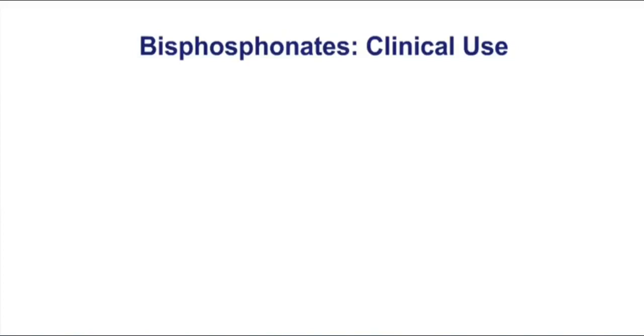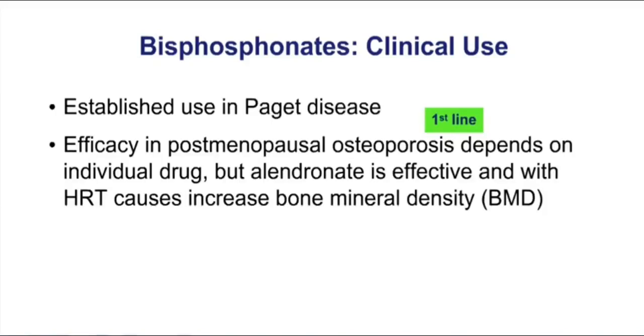common family name, which is dronate. Alendronate, pamidronate, etidronate, risedronate are other examples. These drugs are first-line therapy for postmenopausal osteoporosis, but they're also used in Paget disease.